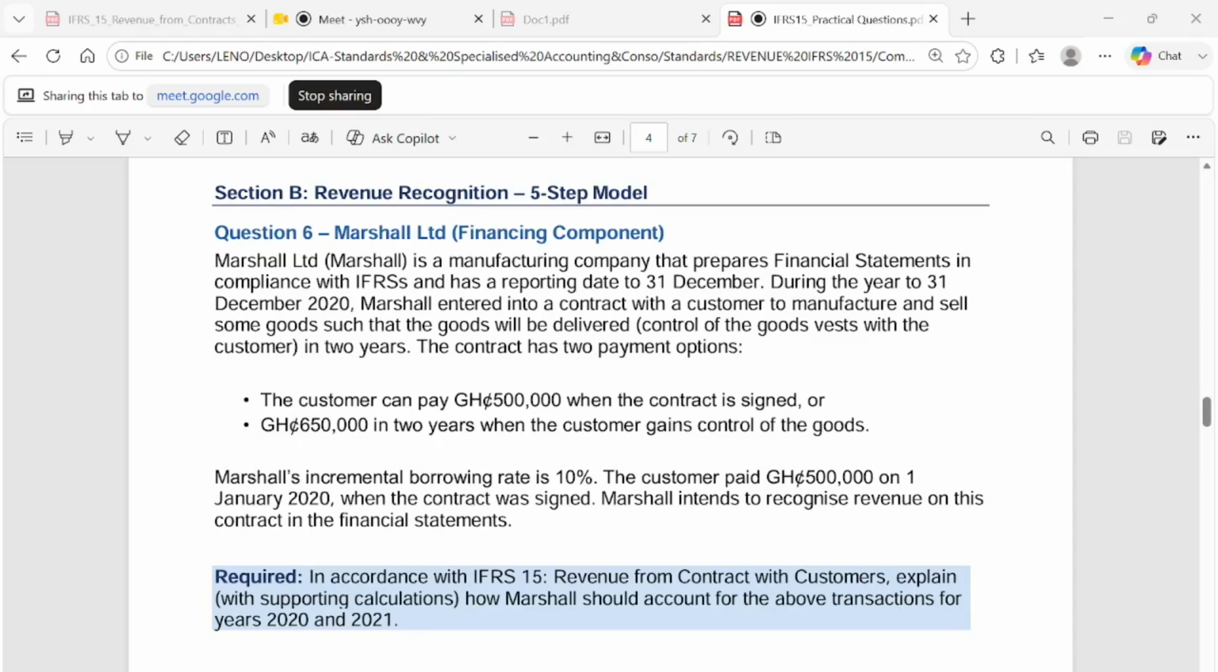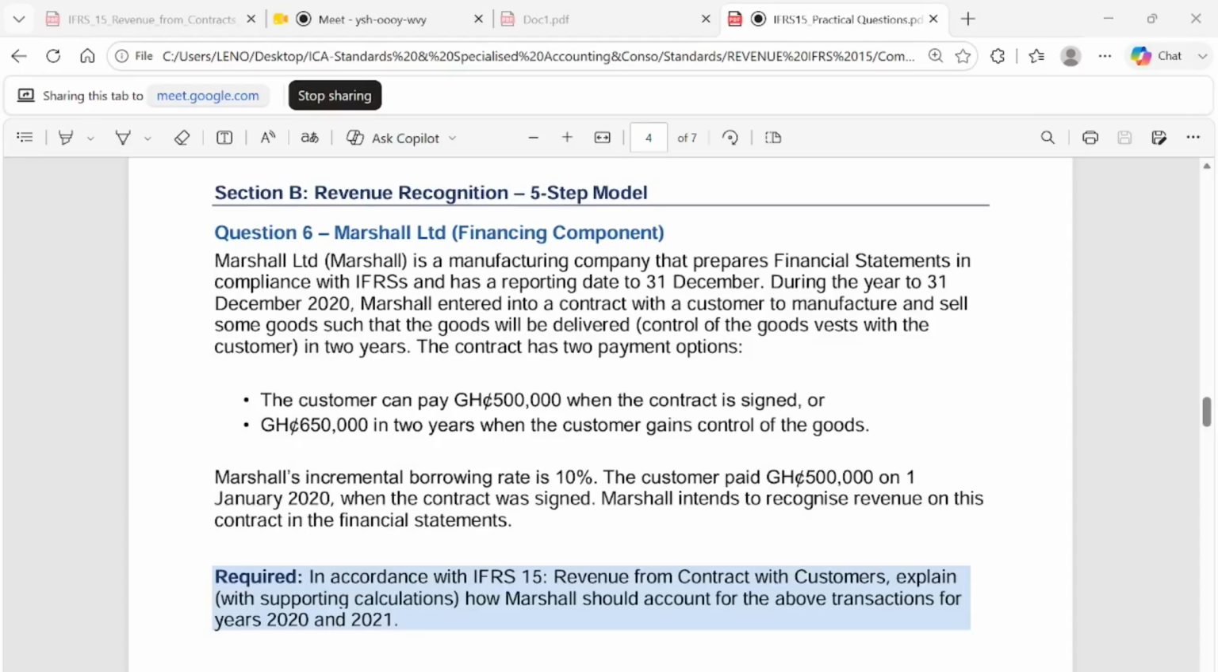The contract has two payment options. The customer can pay 500,000 when the contract is signed, or 650,000 in 2 years when the customer gains control of the goods. Masha's incremental borrowing rate is 10%. The customer paid 500,000 on 1st January 2020 when the contract was signed. Masha intends to recognize revenue on this contract in the financial statement.